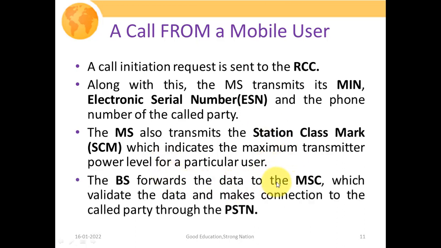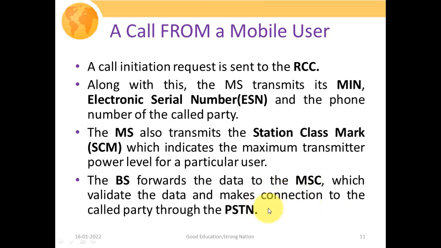Then the base station forwards the data to the mobile switching center, which validates the data and makes a connection to the called party through the PSTN. Since here a mobile user wants to connect to a landline user, it must connect its call through the PSTN, and the MSC takes the responsibility of validation and all other things at the backend. On the other hand, if a mobile user has initiated a call to another mobile phone user only, then the PSTN will not come into the picture. Your MSC or MTSO itself will take care of all those factors and the call will be connected.